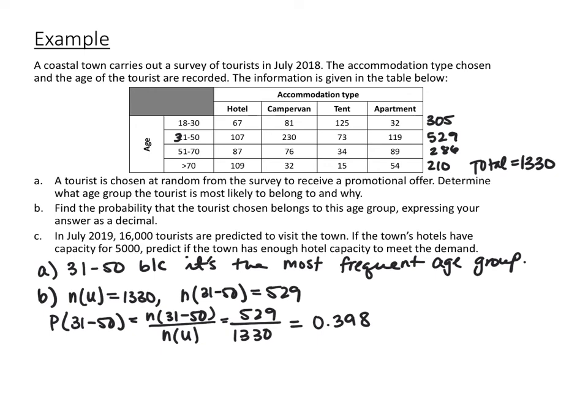So the last part, Part C, says that in July 2019, 16,000 tourists are predicted to visit the town. If the town's hotel has a capacity for 5,000, predict whether or not the town has enough hotel capacity to meet the demand. So you're finding expected value based on hotels. So go ahead and pause the video and try that.